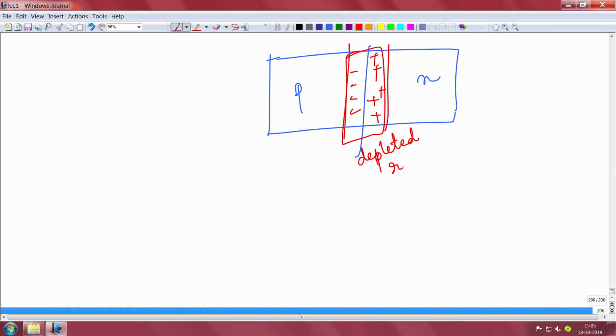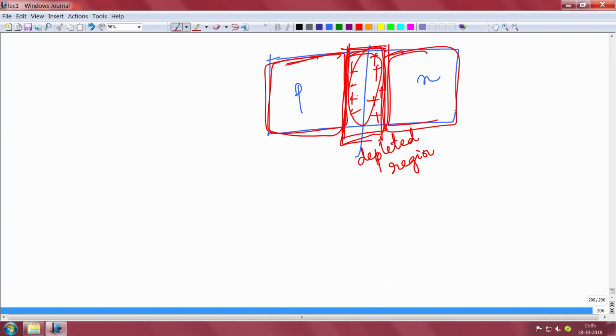There are no carriers there, and this p type has holes. So, this is highly conducting, for example, this is also electron. So, this is highly conducting. So, it looks like these are very highly conducting layers that are sandwiching, or wrapping around, an insulating layer, because there are charges in this layer, but it is insulating because there are no free carriers, no mobile carriers in this region.